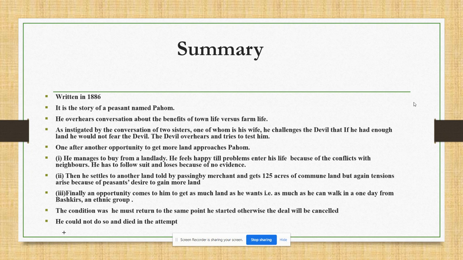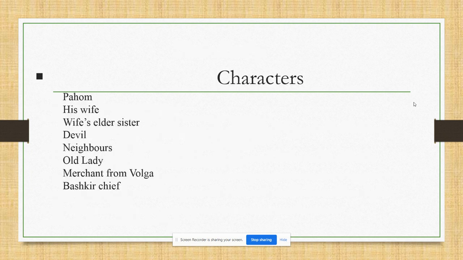So Pahom fails to do so. He was not able to reach the decided spot before sunset, and in this attempt dies, and his whole effort was in vain. So this is the life of Pahom, the farmer. See how he puts an end to his life.